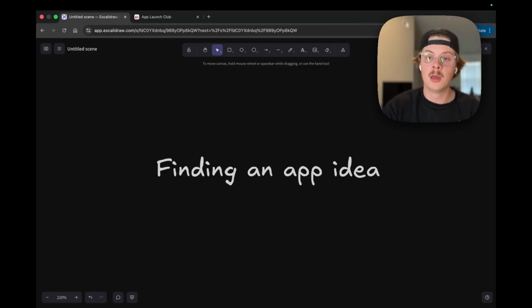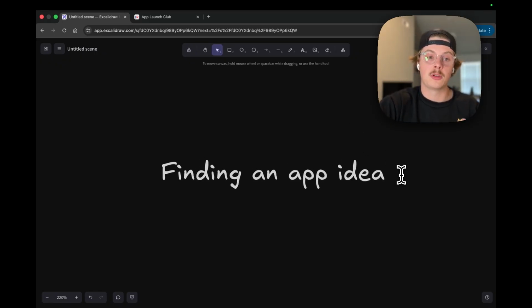So if I'm already building an app, I don't want to start another one in the middle of that. And so if I write it down, then it's out of my mind and I can come back to it later. Two is when I'm ready to build another idea, I find when I'm in the ideation phase, you get writer's block. So it's good to have a list to go back to. So always be writing these ideas down. And I think that's a really good way to build the flywheel of apps that you can keep on building. So once you do this process once, you're going to be able to do it over and over again.